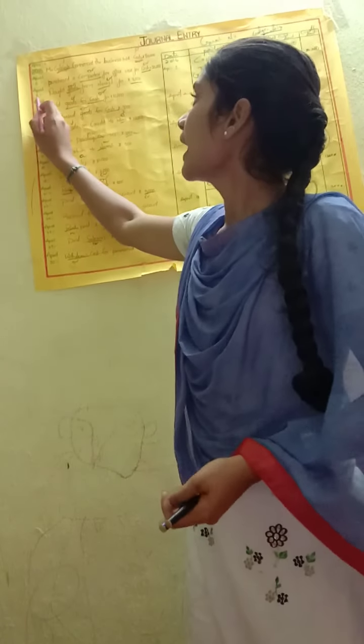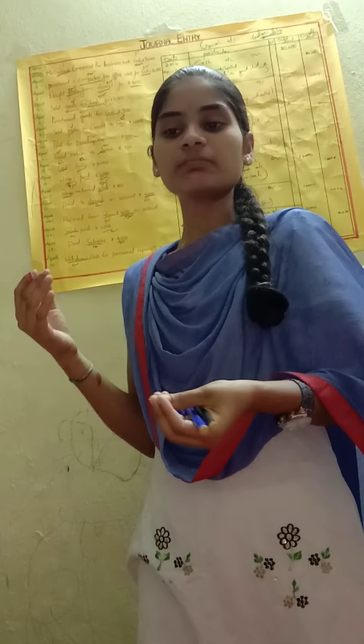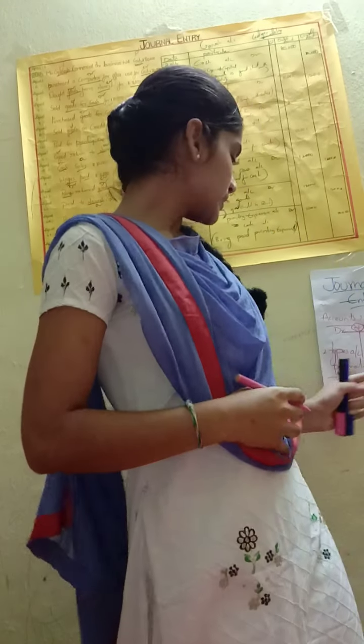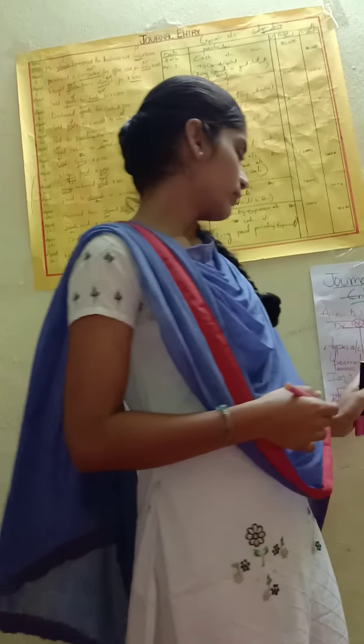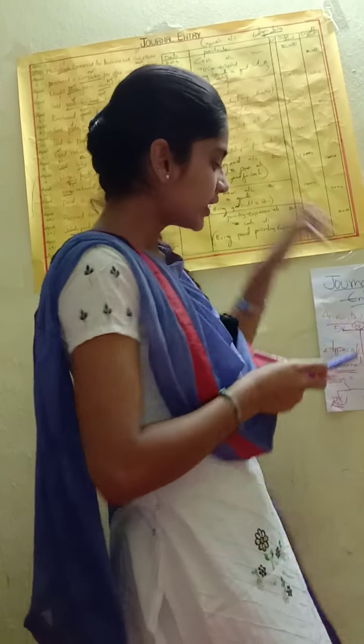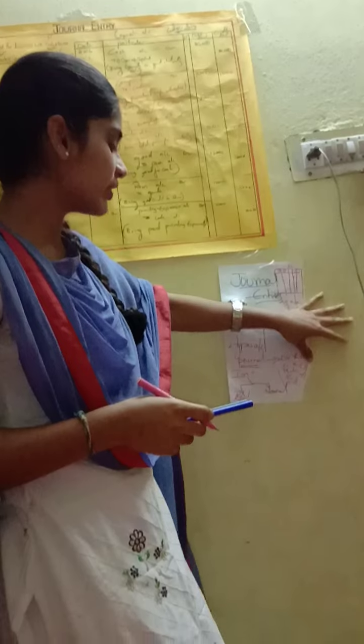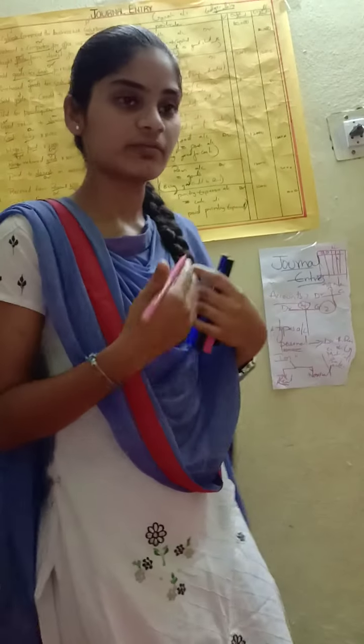Next, April 6th, bought goods from Naresh. We are buying goods from Naresh. So Naresh is the giver and we are receiving goods. Receiving means debit, giver means credit. In a personal account, I told you, debit the receiver, credit the giver. Here also Naresh is giving goods, so Naresh is under credit and goods are debit.